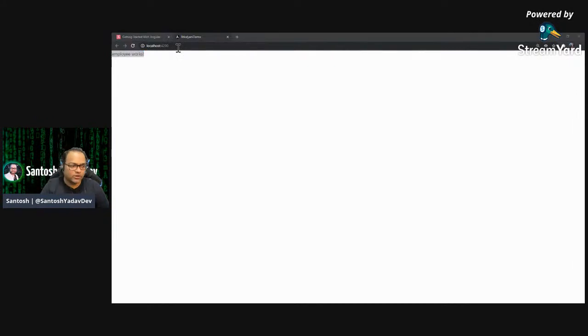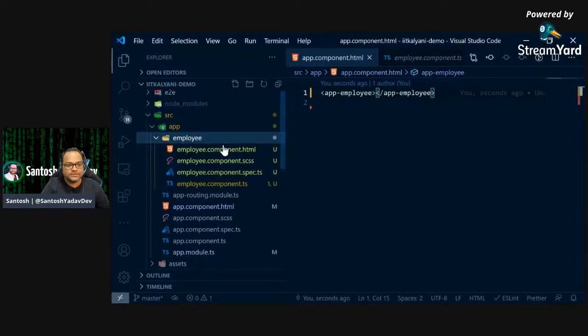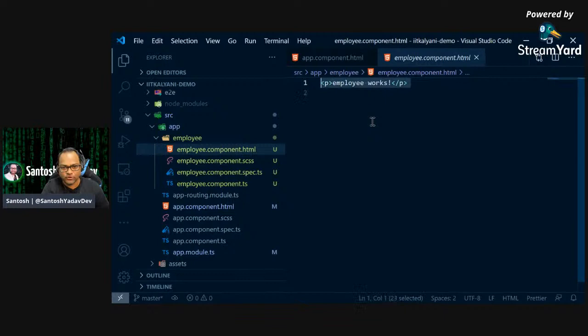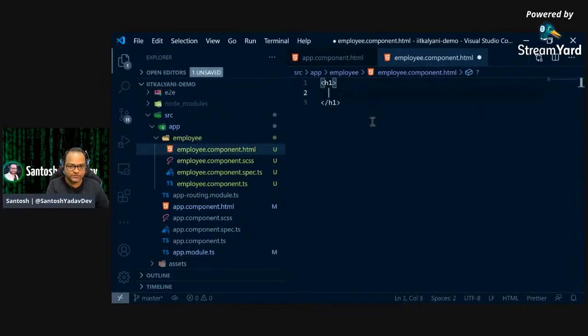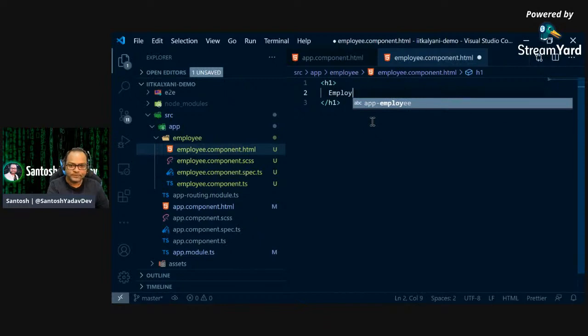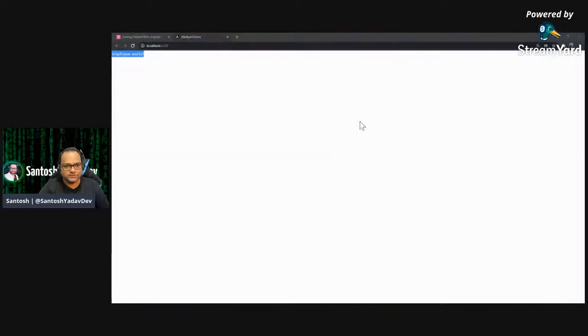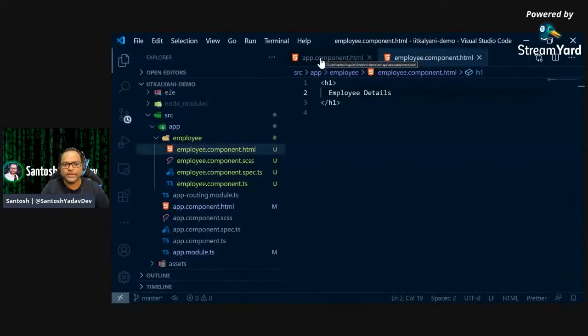We got employee works from inside employee.component.html. So I can just remove it, and I can say h1, and say this is employee details, or just anything you want. Now you can see you have employee details available here. So this is how you can create your first component. And let's talk about the next thing.